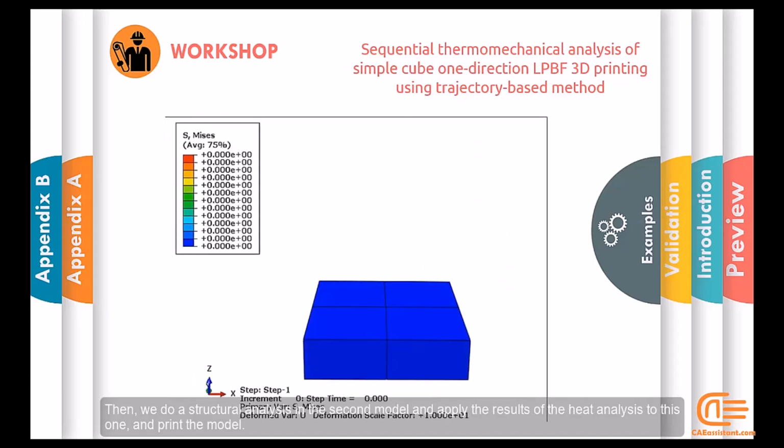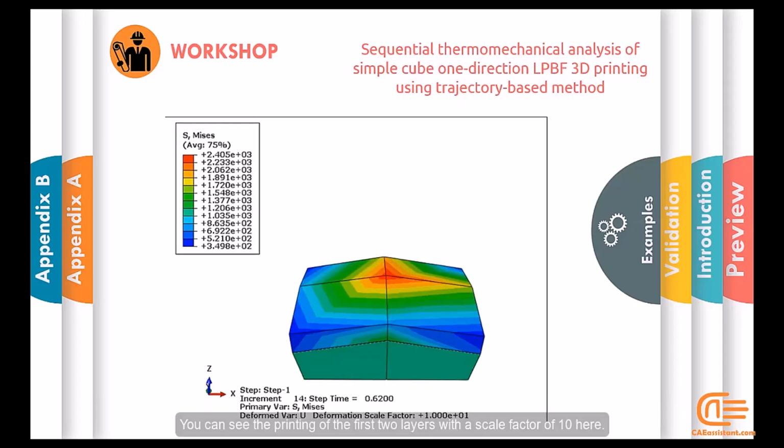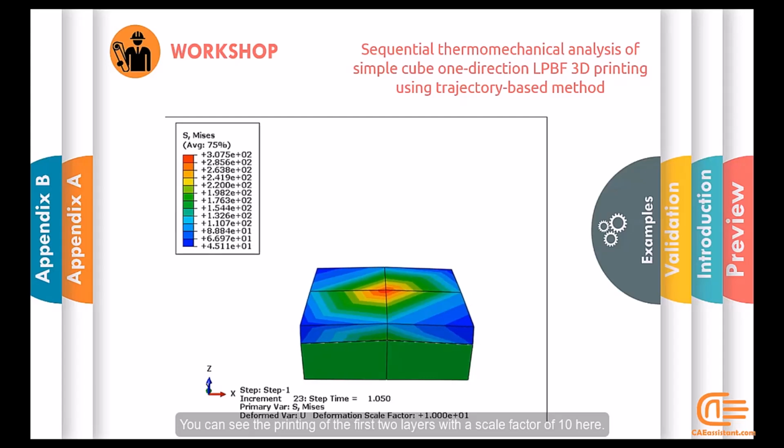Then we do a structural analysis in the second model, apply the results of the heat analysis to this one, and print the model. You can see the printing of the first two layers with a scale factor of 10 here.